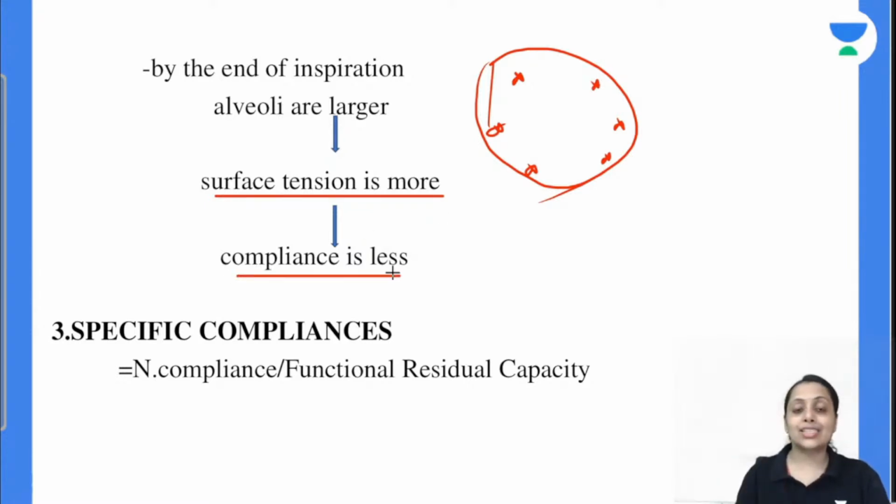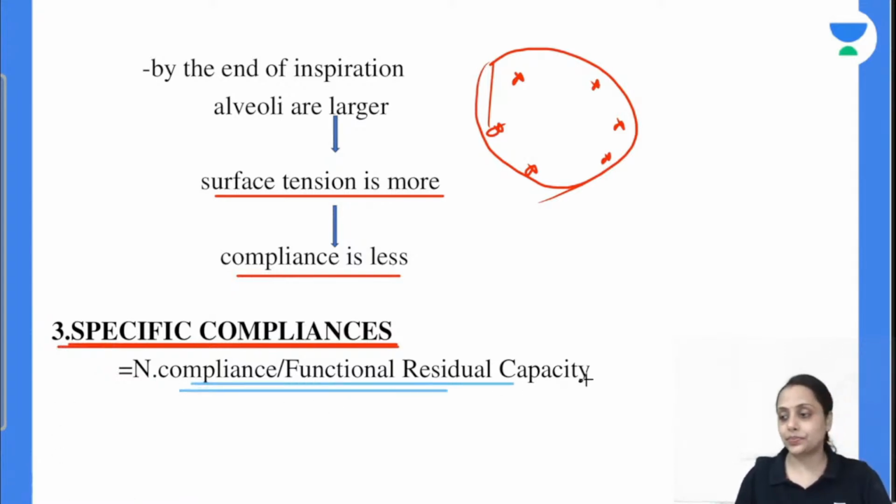So what we all are seeing, at the start of inspiration compliance is more, at the end of inspiration compliance is less. So compliance is changing, so it is a dynamic compliance. Next is the specific compliance. It is the derived one. Normal compliance upon FRC is our specific compliance. Is this clear with everybody?